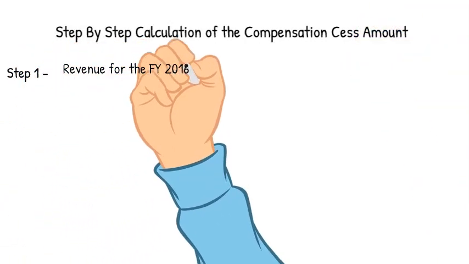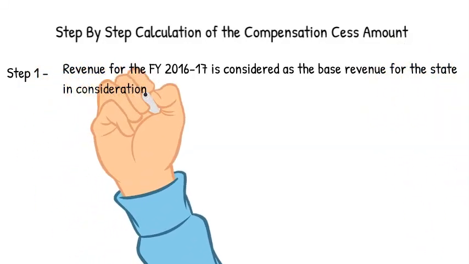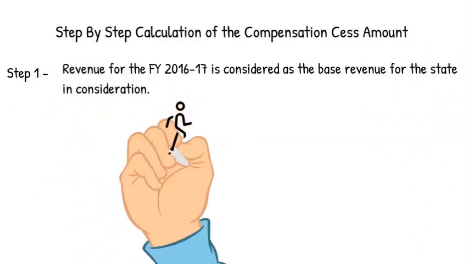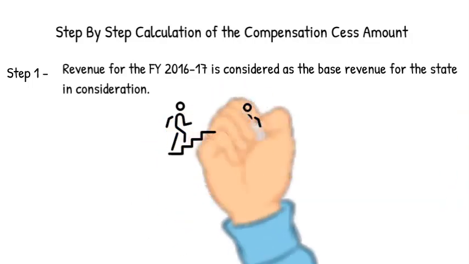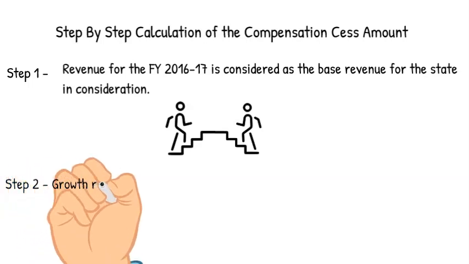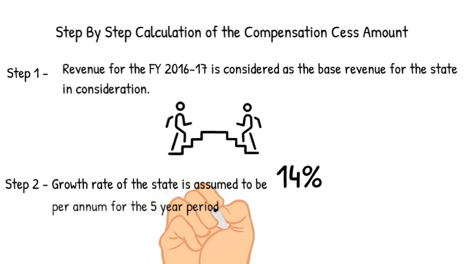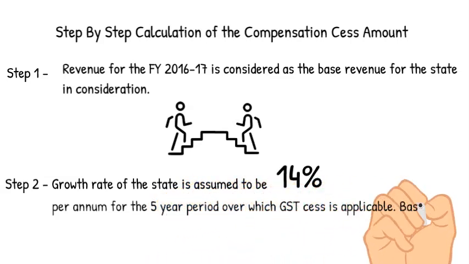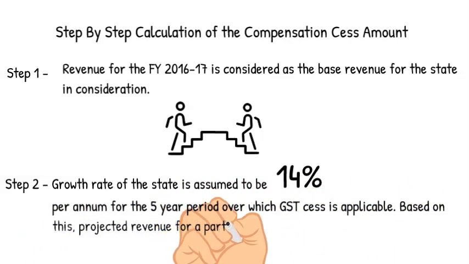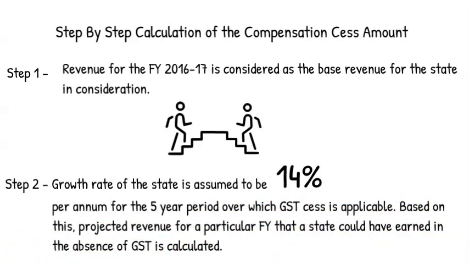Step-by-step calculation of the compensation cess amount. Step 1. Revenue for the financial year 2016-17 is considered as the base revenue for the state in consideration. Step 2. Growth rate of the state is assumed to be at 14% per annum for the 5-year period over which GST cess is applicable. Based on this, projected revenue for a particular financial year that a state could have earned in the absence of GST is calculated.